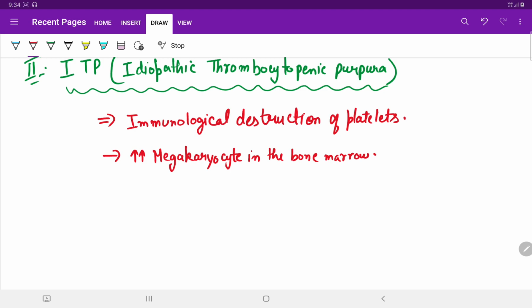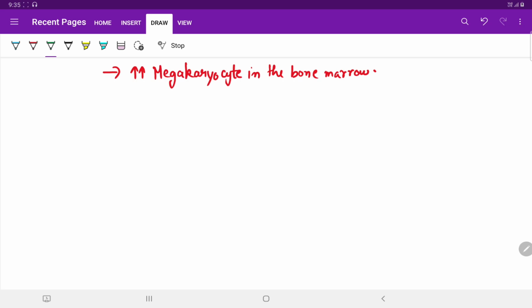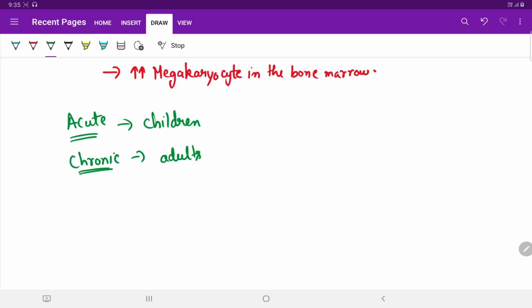It is classified into acute and chronic forms. The acute form is commonly seen in children following recovery from a viral illness such as viral hepatitis, whereas the chronic form is mainly in adults, particularly women of childbearing age.